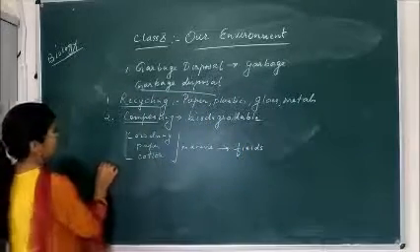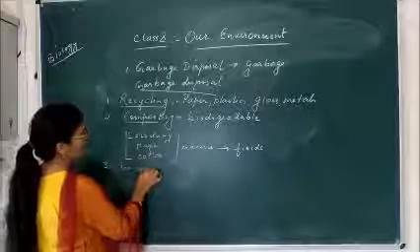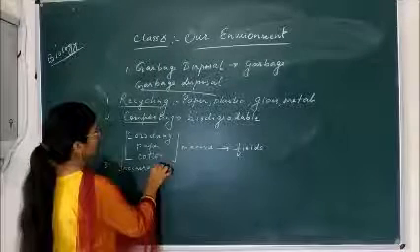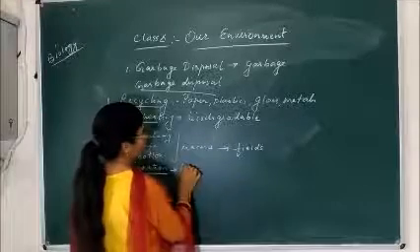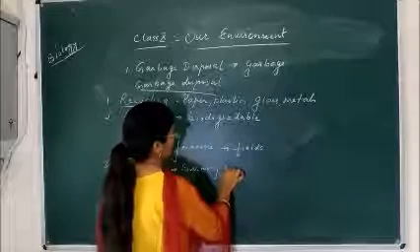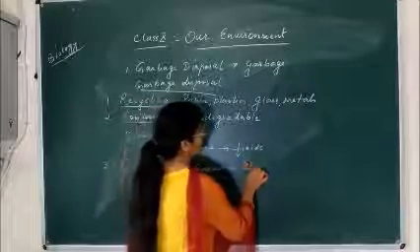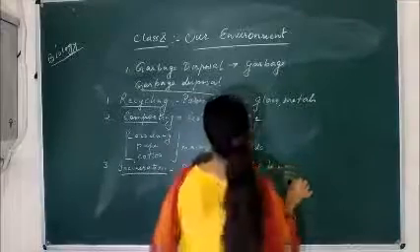The third process is incineration. Incineration means burning the waste at high temperature. So what type of waste can be burnt?